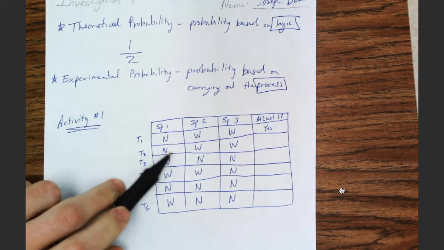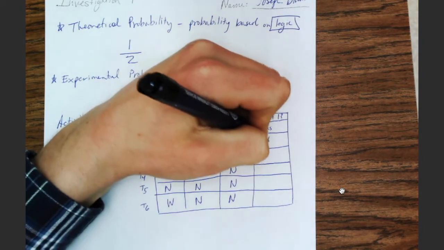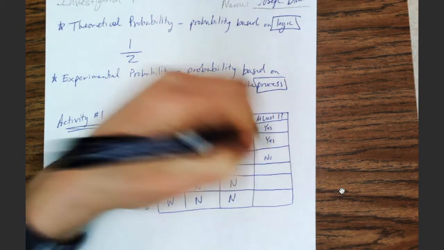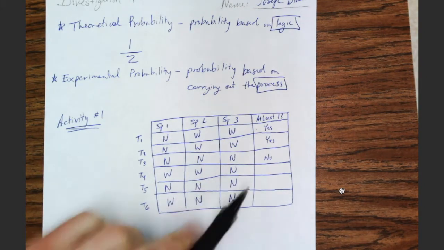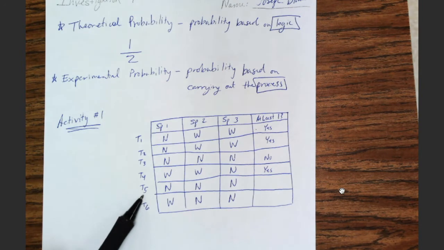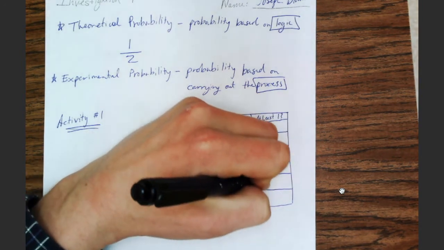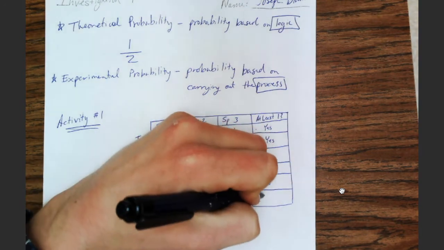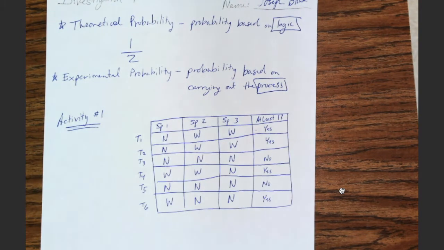Trial 2, not a winner, winner, winner. Yes, again. Trial 3, no. Trial 4, yes, there was at least one winner. There's actually 2. Trial 5, no. Trial 6, yes, there was one winner in trial 6.